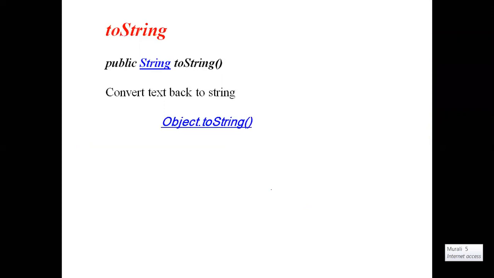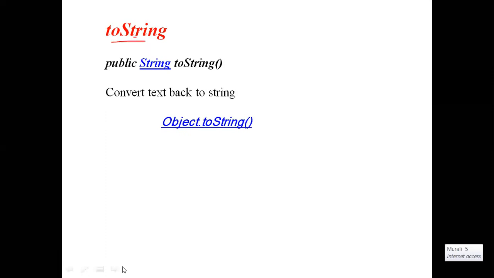Similarly, toString. Sometimes in a Hadoop program, we want to convert the Hadoop Text class object into a Java String class object. Hadoop Text to Java String. Then we use this toString method.